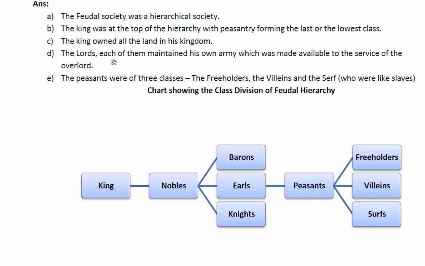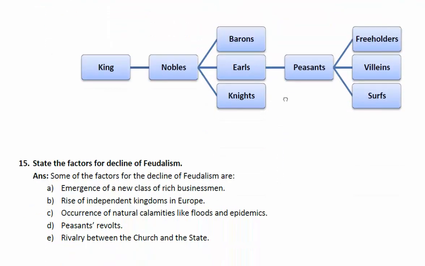Each of them maintained his own army, which was made available to the service of the overlord. The peasants were of three classes: the freeholders, the villeins, and the serfs who were like slaves. It should be serfs, there's a spelling mistake in the chart. So this chart shows the class division of the feudal hierarchy. Let's see the next one.